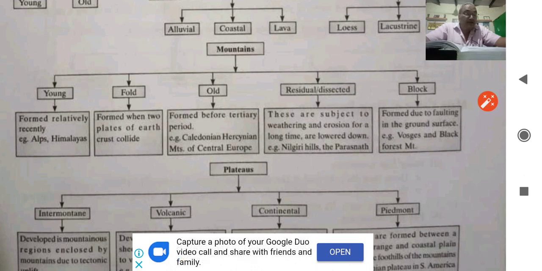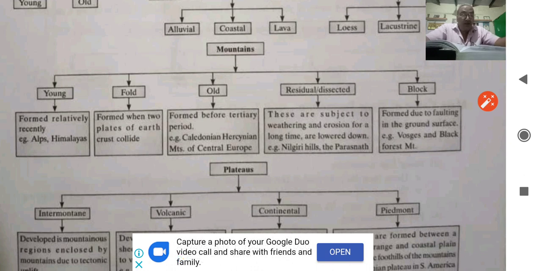Residual or dissected mountain, these are subject to weathering and erosion for a long time. You can take the example of Nilgiri and Aravallis. Now these two mountains are mountains for the namesake. Block mountain formed due to faulting in the ground surface. Example, we have Vosges and Black Forest.